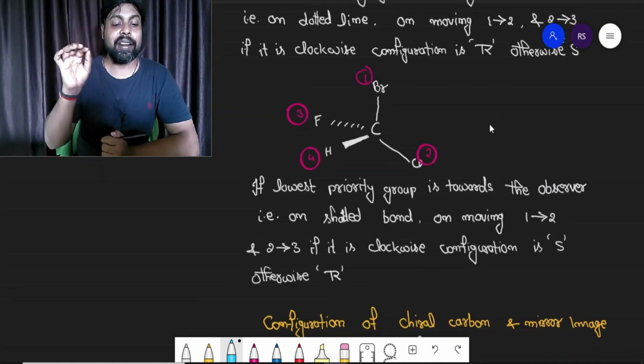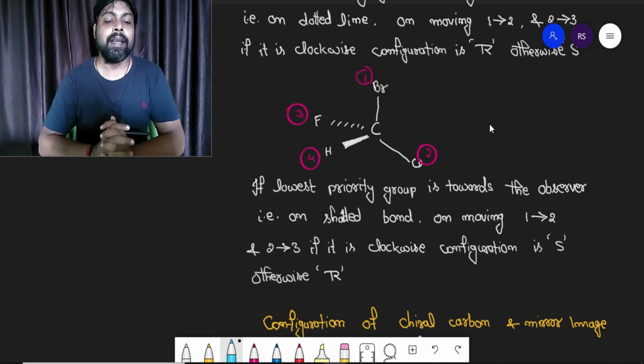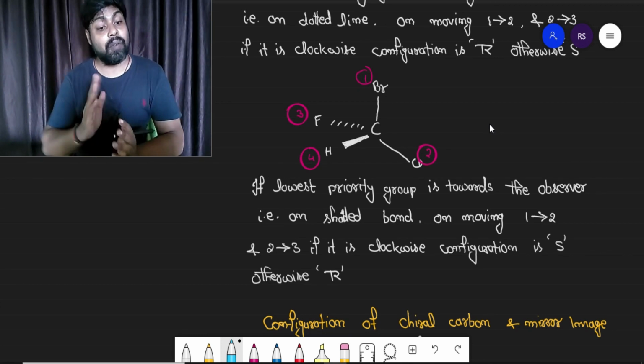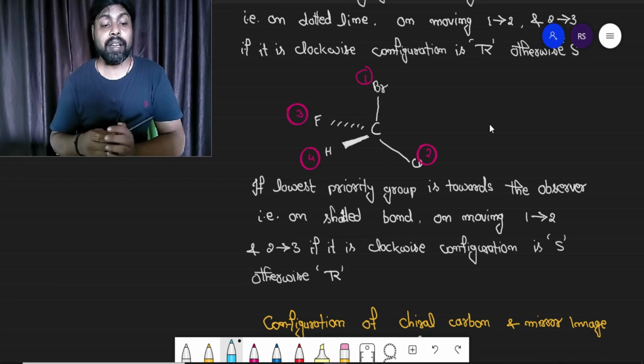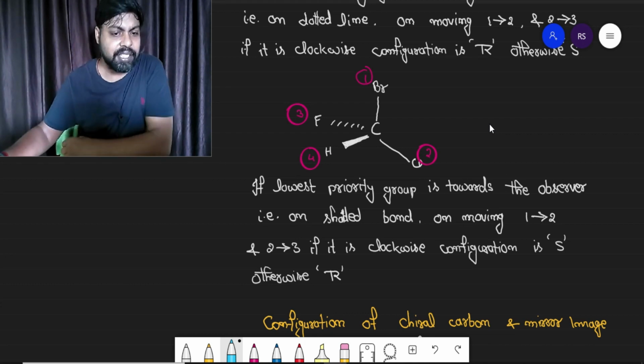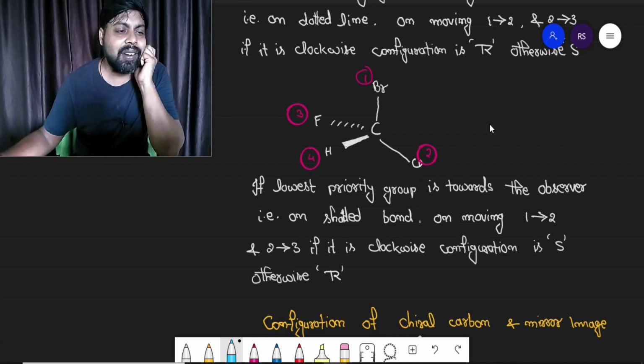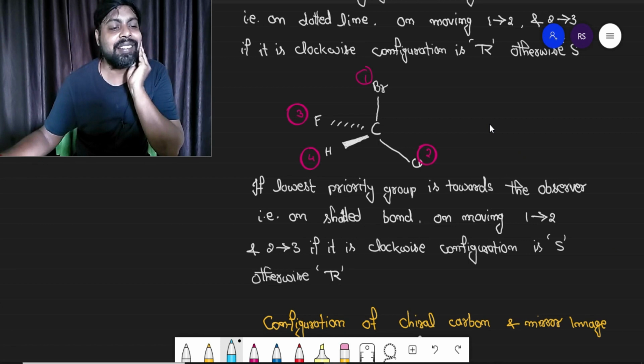If the lowest priority group is towards the observer, that is on the shaded bond, on moving 1 to 2, then 2 to 3, if it is clockwise, the configuration is S, otherwise R. So let us find the configuration here. You can see the priority is very easy. I have done sufficient practice for you to decide the CIP rule. I gave sufficient problems on that. So I think you are clear with the CIP rule, right?